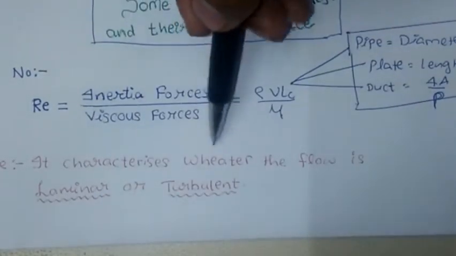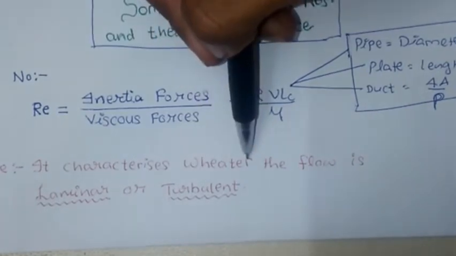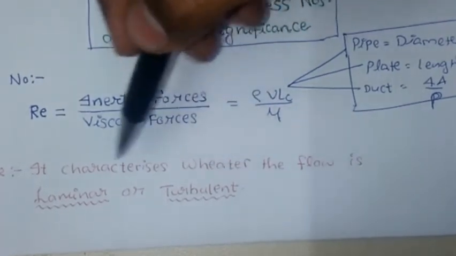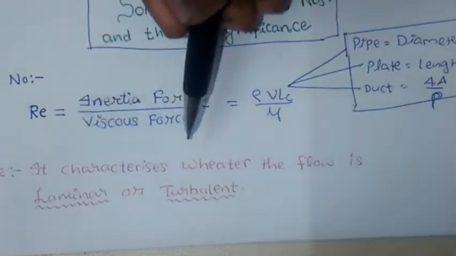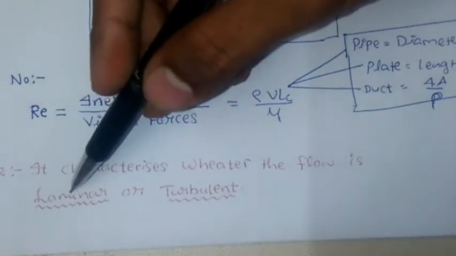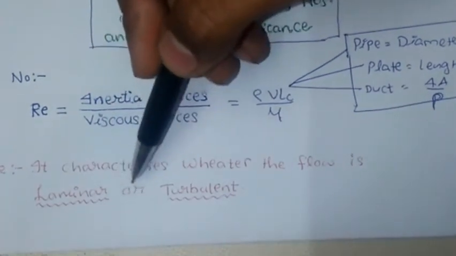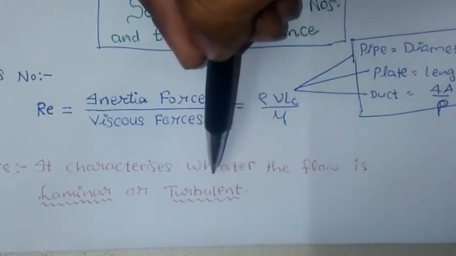It characterizes whether the flow is laminar or turbulent in forced convection. If the value of Reynolds number is less than 2000, then the flow is laminar. If the value is between 2000 and 4000, then it is a transition flow.